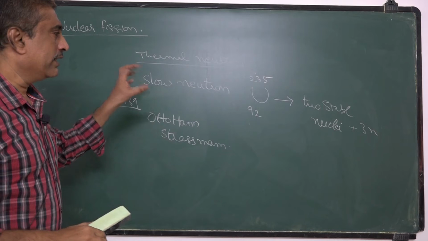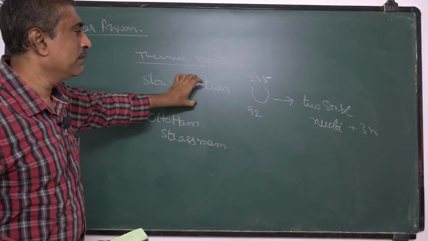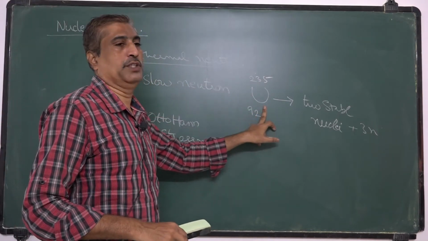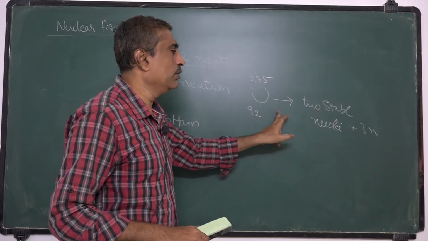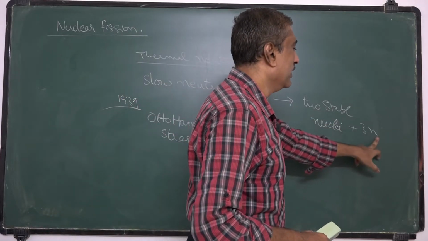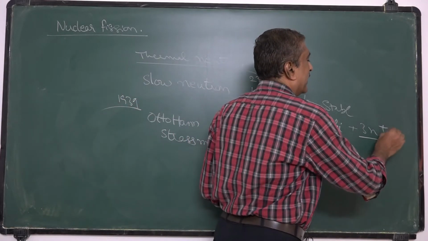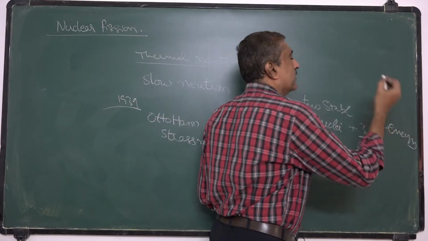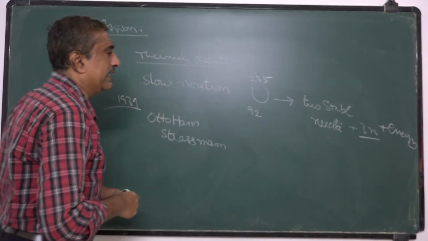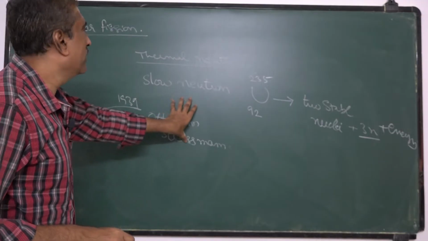When a slow moving neutron is bombarded with uranium 235 nuclei, it splits into two stable nuclei with the release of 3 neutrons and energy, and this is called nuclear fission.